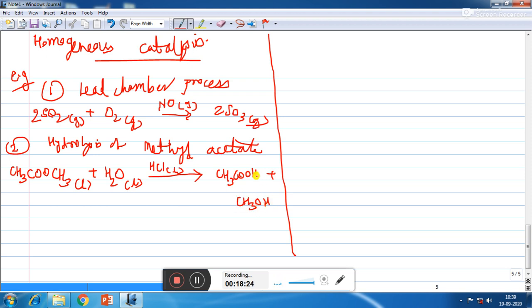And acetic acid and methanol are water soluble, so they are in the aqueous state. Liquid state and aqueous state are taken to be the same physical state. That's why this is an example of homogeneous catalysis.